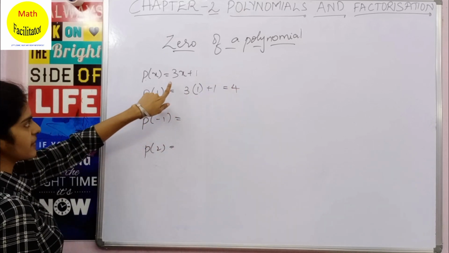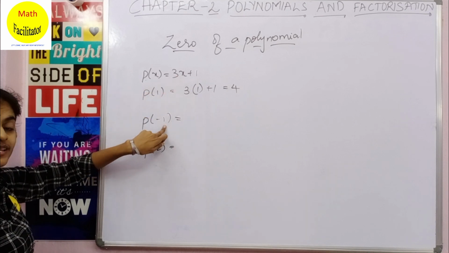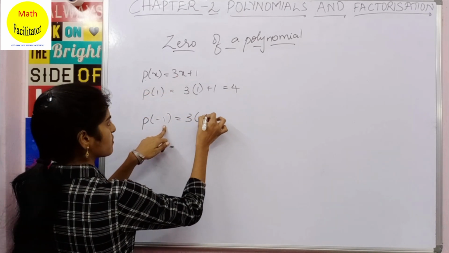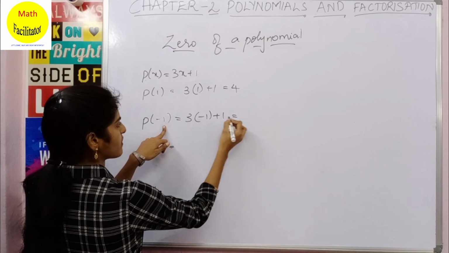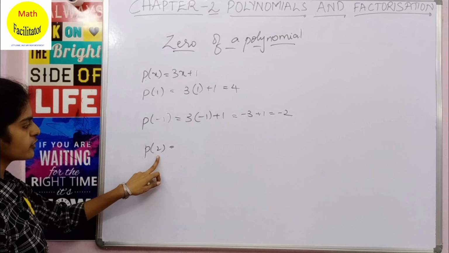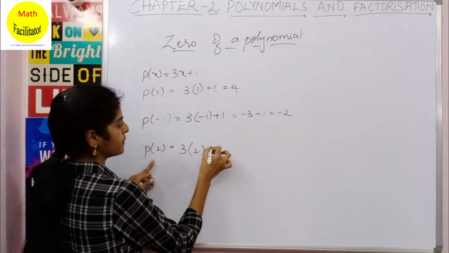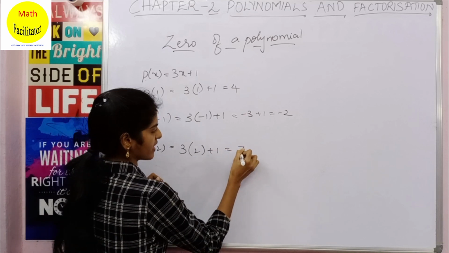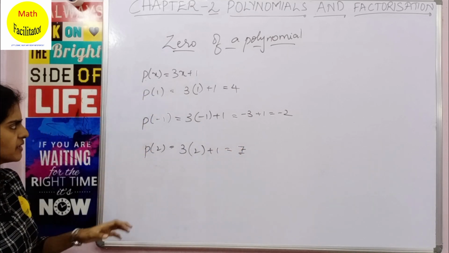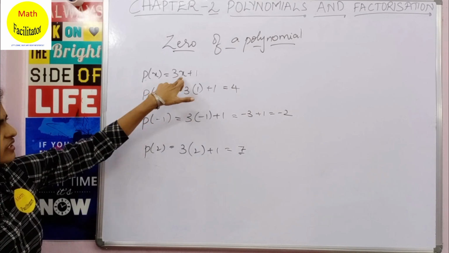Yes, so simply in the place of x you will substitute 1. Here in the place of x you will substitute minus 1. So 3 into minus 1 plus 1. So 3 into minus 1 is minus 3 plus 1, it is minus 2. Now p of 2 is nothing but in the place of x you will substitute 2. So 3 into 2 plus 1, 3 2s are 6 plus 1 is 7. Clear? So very simple, if they ask you to find the values in this way, you will substitute the given x value in this polynomial.